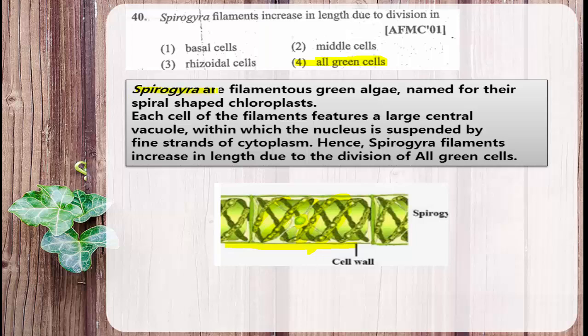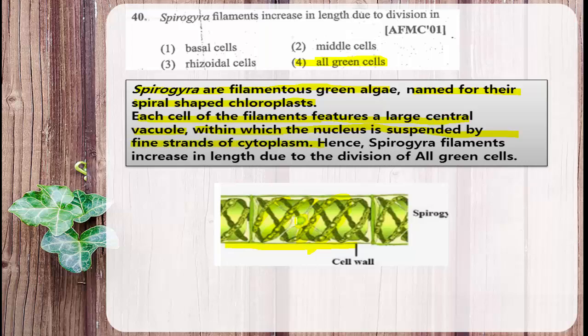So Spirogyra is a filamentous green alga, and as I told, it is named because of its spring-like or spiral-like chloroplast. Each cell of the filament features a large central vacuole, which means every cell has a vacuole within which the nucleus is suspended by fine strands of cytoplasm.